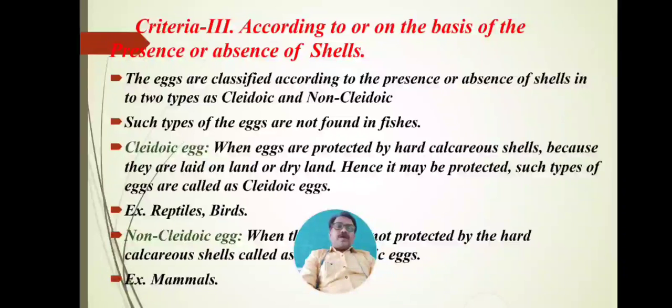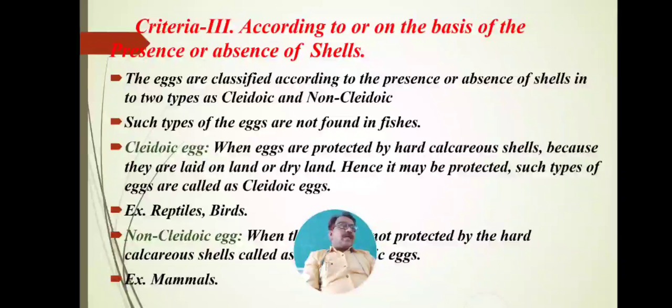In fishes, the eggs are classified according to the presence or absence of cells into two types. One is the cleidoic egg and the second is the non-cleidoic egg. On the basis of presence or absence of cells, eggs are classified into cleidoic egg and non-cleidoic egg.